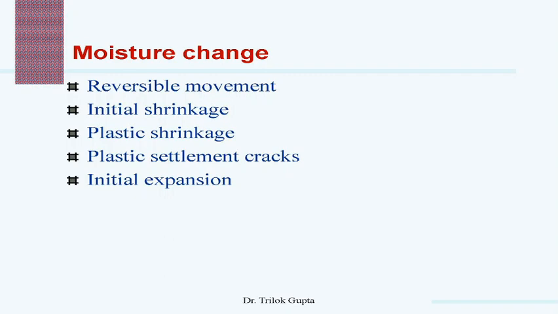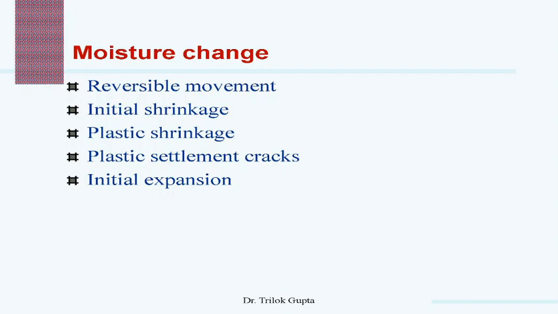Apart from reversible movement, certain materials undergo some irreversible movement due to the initial moisture change after their manufacturing or construction. Examples of irreversible movement in materials are shrinkage of cement and lime based materials on initial drying, that is the initial shrinkage or plastic shrinkage, and the expansion of brick or other clay products on removal from the kiln, which is called the initial expansion.